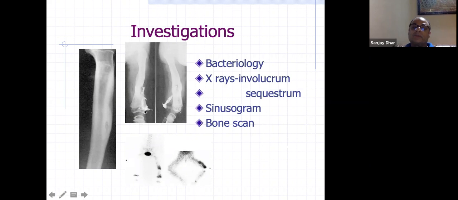So the CT becomes a very important tool in such cases. Even MRI may not be able to pick up a small sequestrum, but in a CT you will be able to see a sequestrum there. So sinusogram, and even bone scan, hot spot or a cold spot, you can pick it up and differentiate it from any other entity like malignancies or chronic infections.